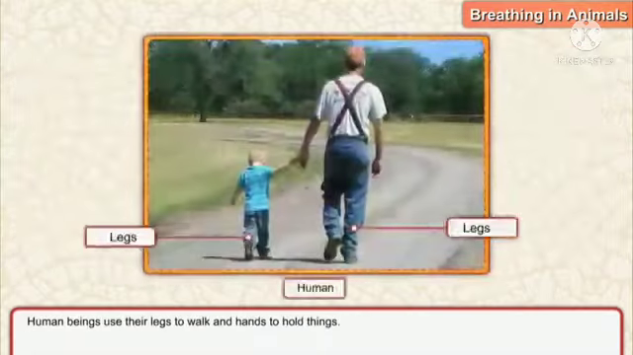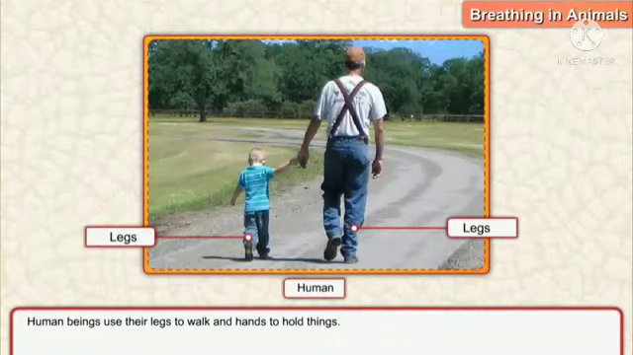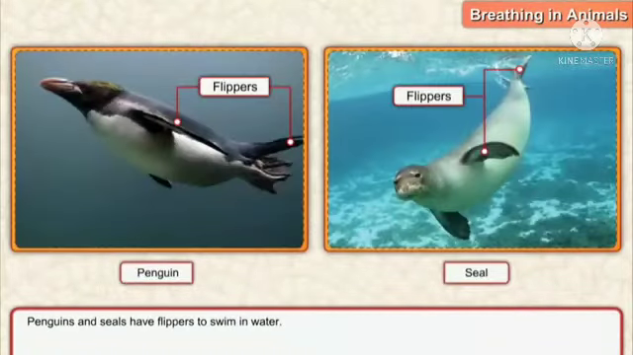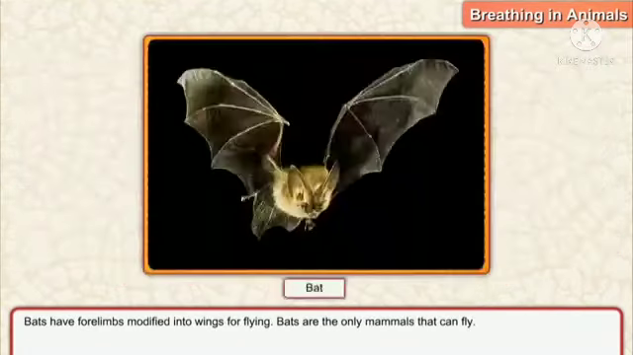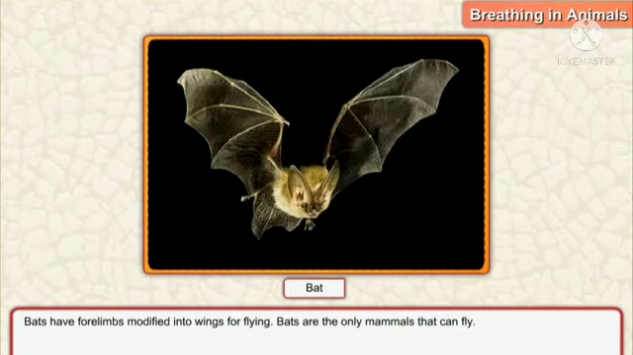Human beings use their legs to walk and hands to hold things. Penguins and seals have flippers to swim in water. Bats have 4 limbs modified into wings for flying. Bats are the only mammals that can fly.